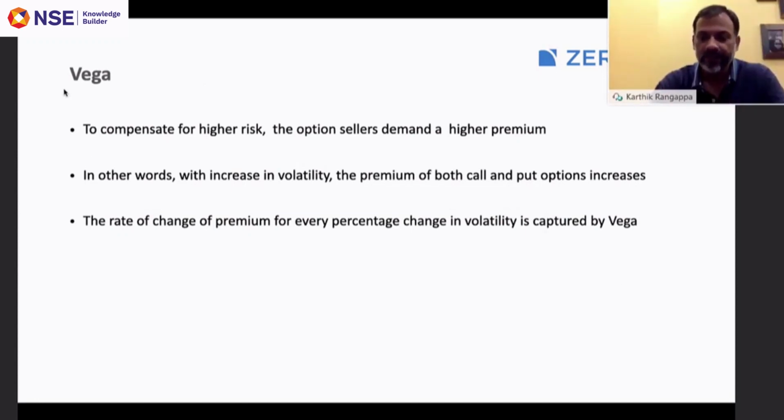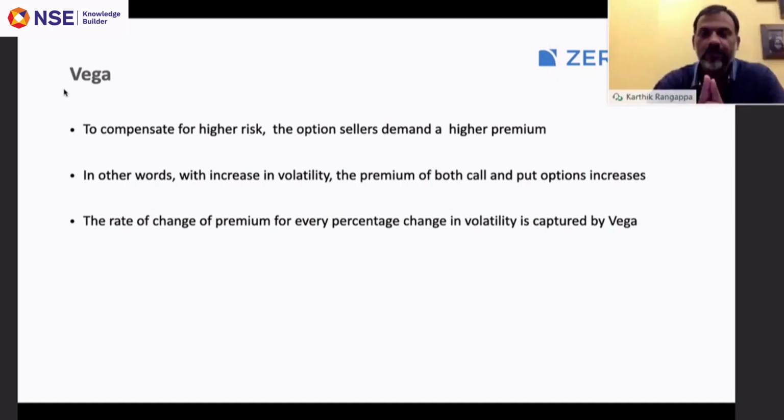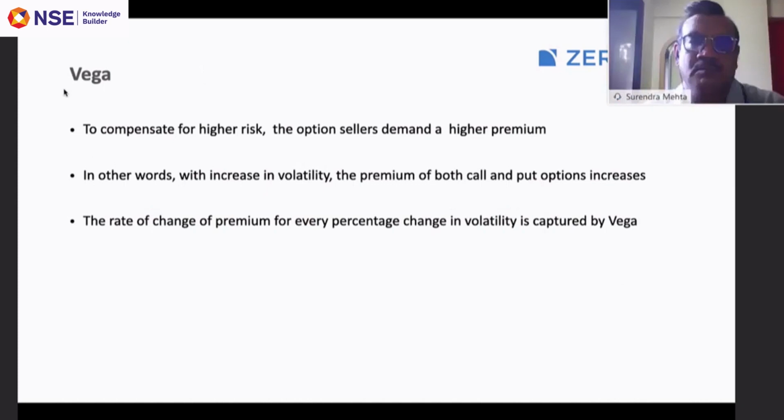Perfect. So for first timers, if they don't have any tools or mechanism in place for the implied vol computation, they can always look at the historic volatility. And we spoke about the Black-Scholes calculator, right? You can use the Black-Scholes calculator to figure out what the current implied volatility of the strike you're considering is.